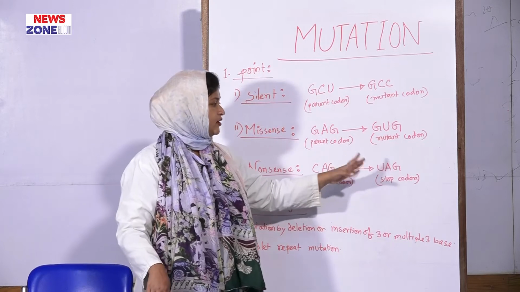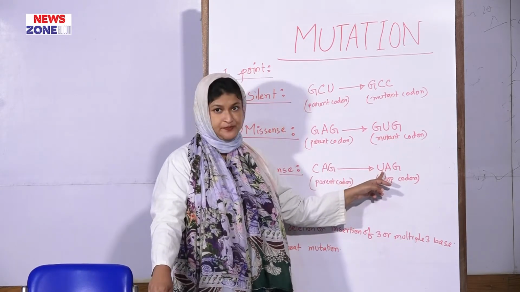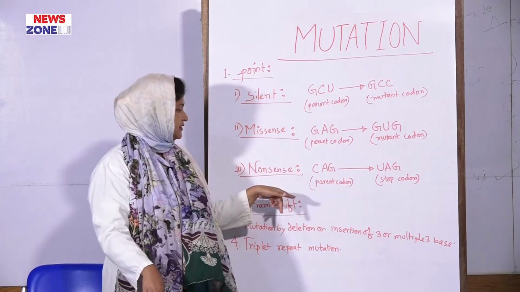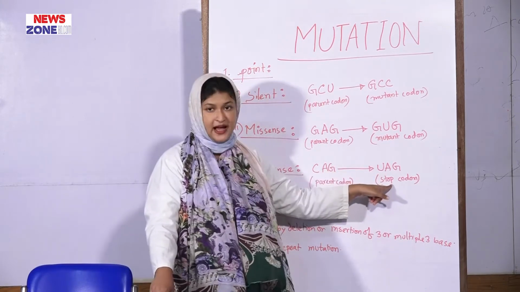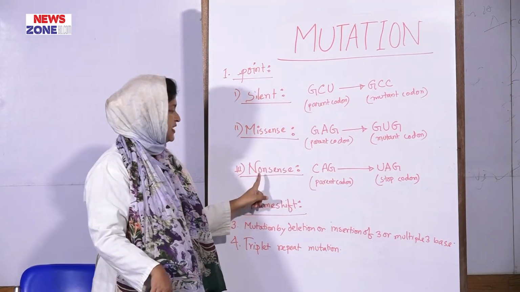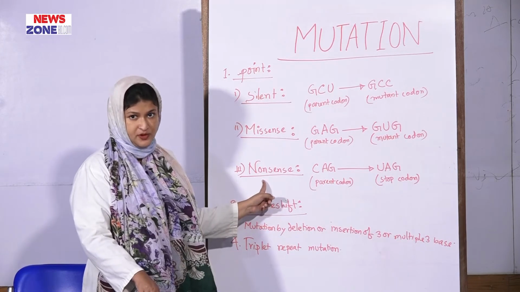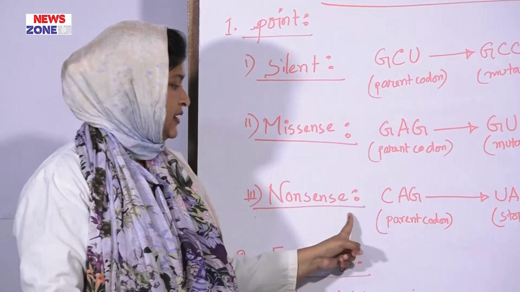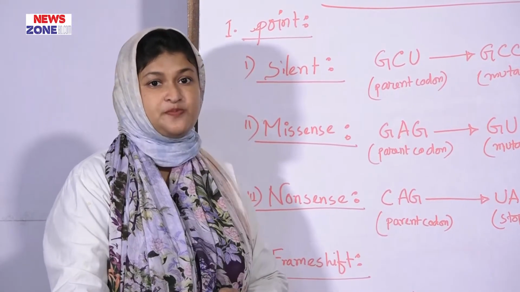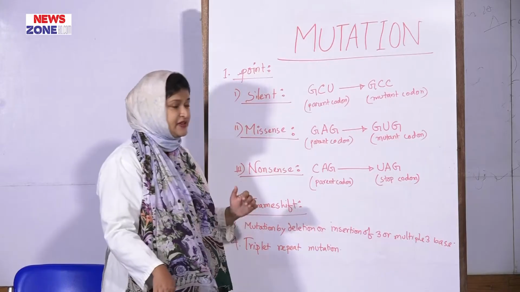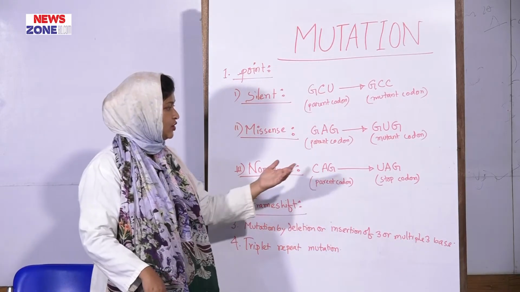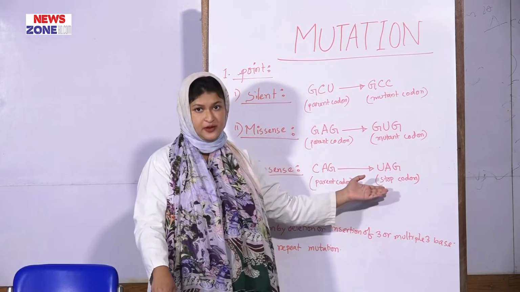So one of them is UAG. When a stop codon comes in through mutation, that mutation is known as nonsense mutation. So the example of nonsense mutation is beta thalassemia. In a beta thalassemia patient, the codon turns into a stop codon after mutation.